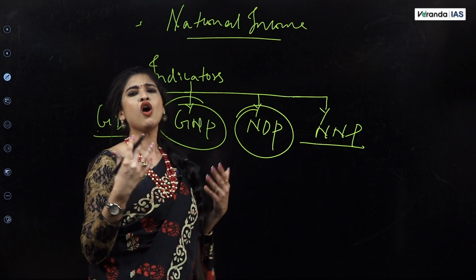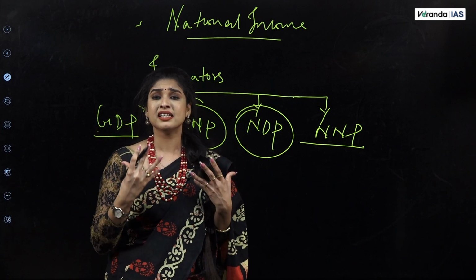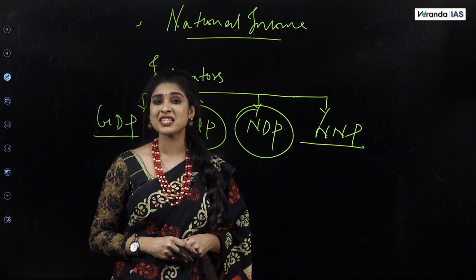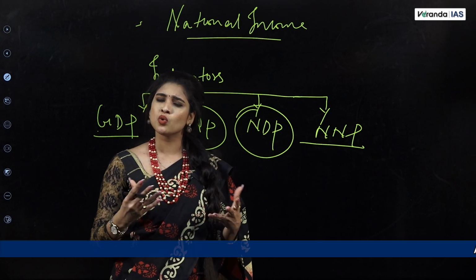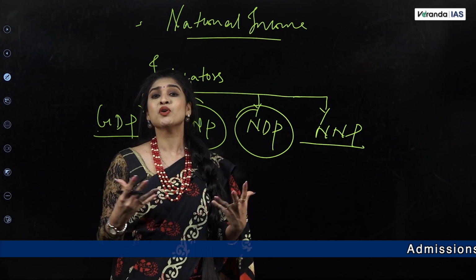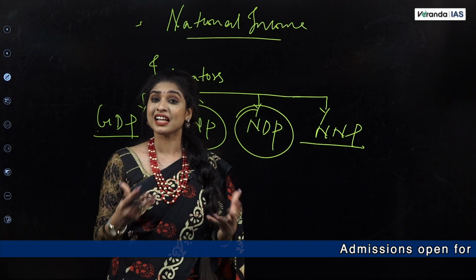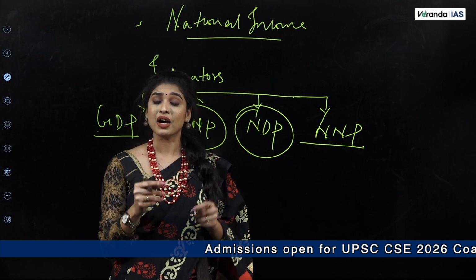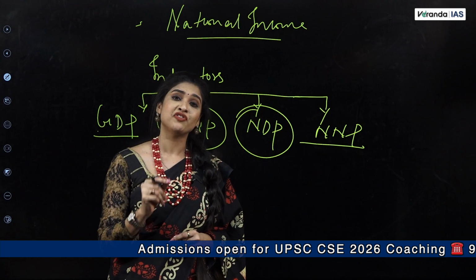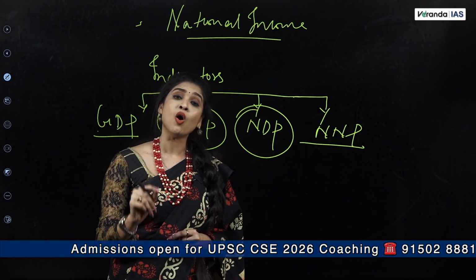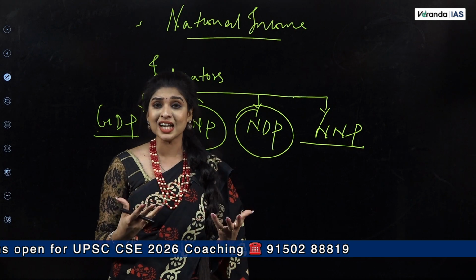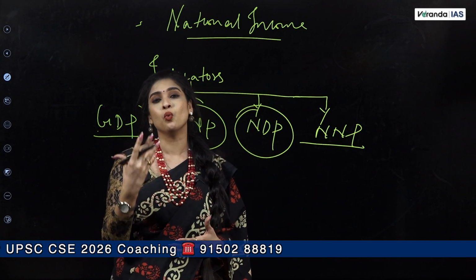So now we all know that national income is indeed one of the most important topics as far as UPSC Prelims is concerned, right? So what is national income? In a very simple term, it is nothing but the total income of a country, right? And how do we define it? It is defined as the value of all final goods and services that is produced in a country for a period of 1 year.